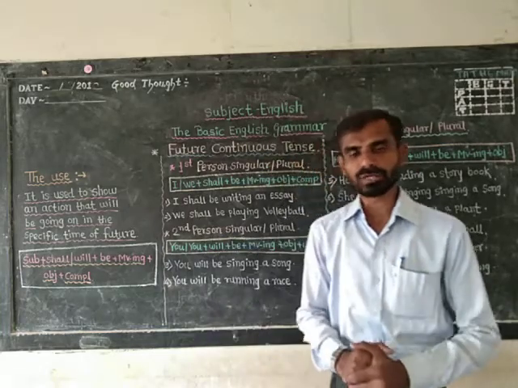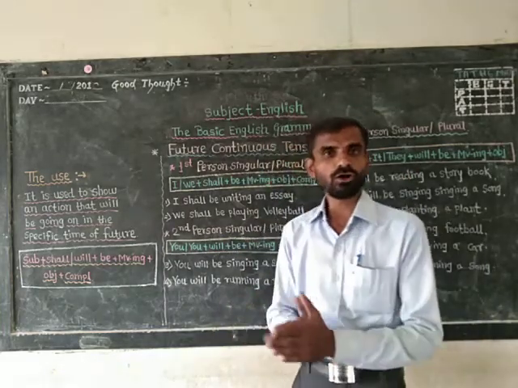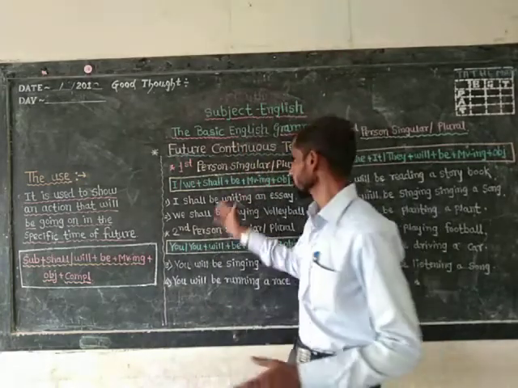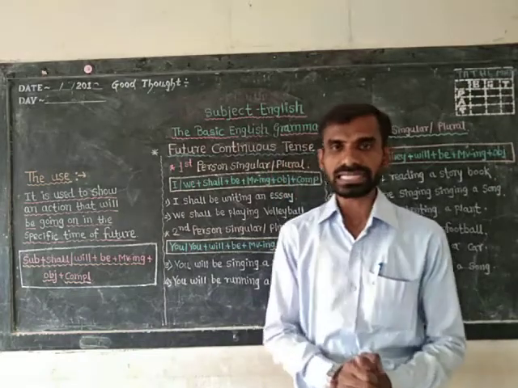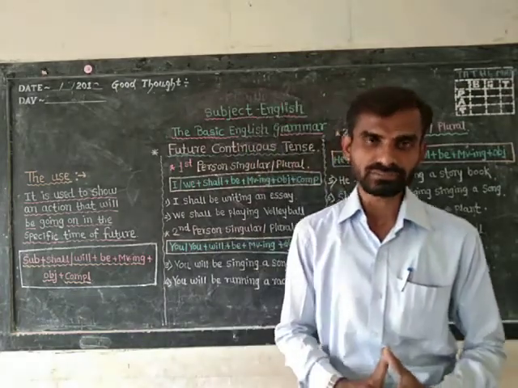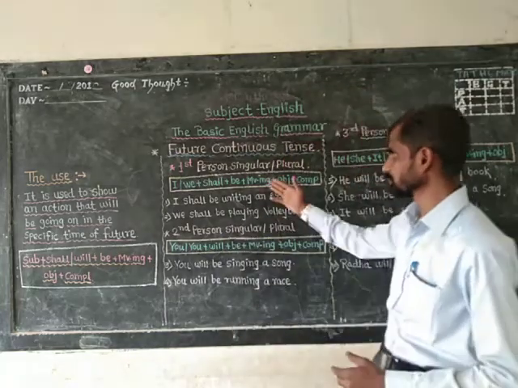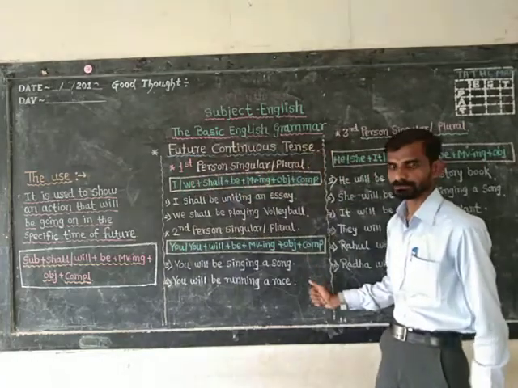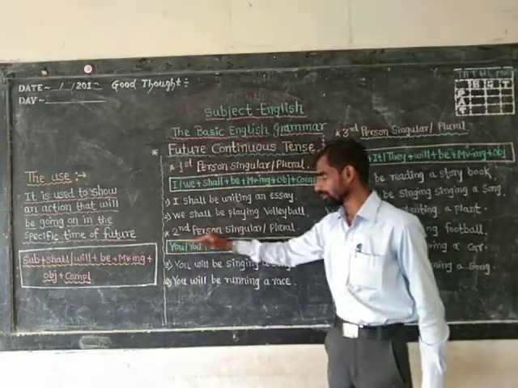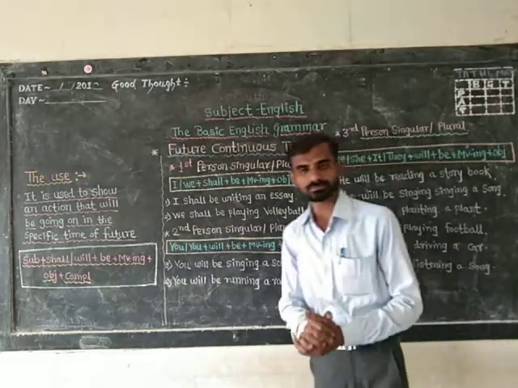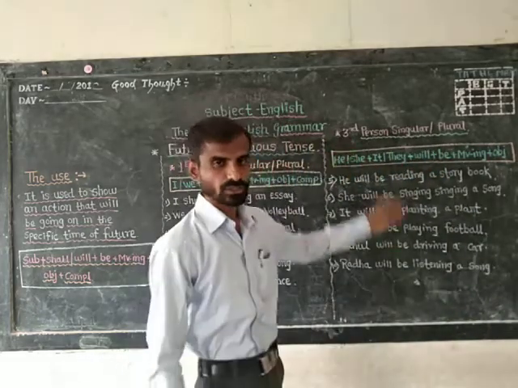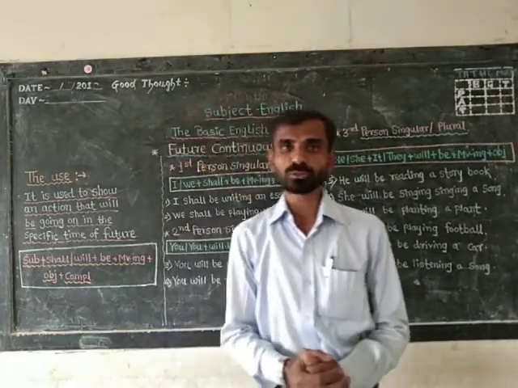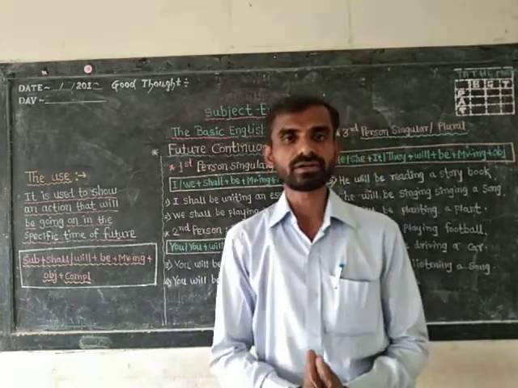Now let us talk about the different examples of the future continuous tense. Yes, we have used the future continuous tense through different examples in front of 10 different subjects. Let us check out. We are going to talk at very first about first person singular and plural. Next, we are going to talk about second person singular as well as plural, and in this corner, the third person singular and plural case. Yes, how to use the formula of future continuous tense in front of them.